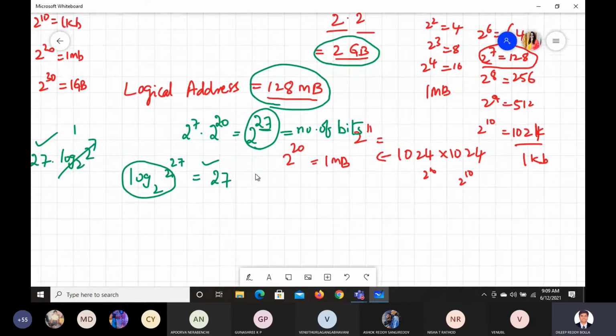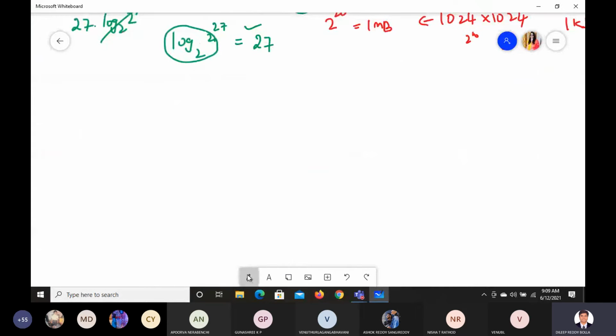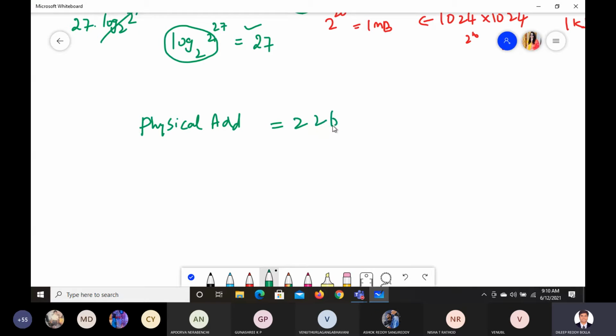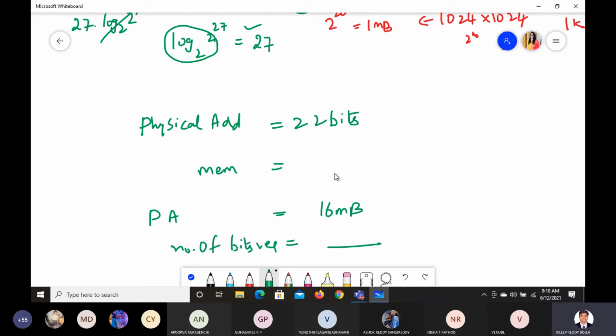Now tell me, for the logical address we did, right? Now for the physical address, let us say we have a physical address of 22 bits. Now tell me what is the memory required for this. Similarly, the physical address will require 16 MB. Now tell me the number of bits required. Can you fill in these two blanks?